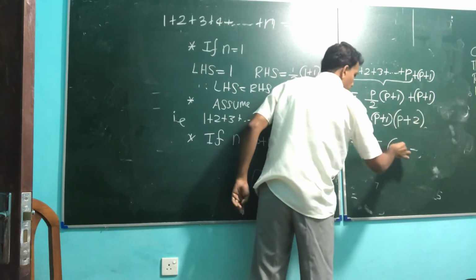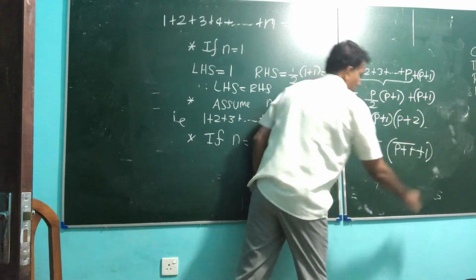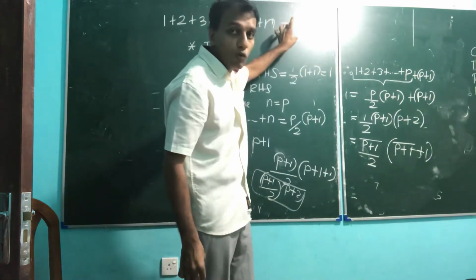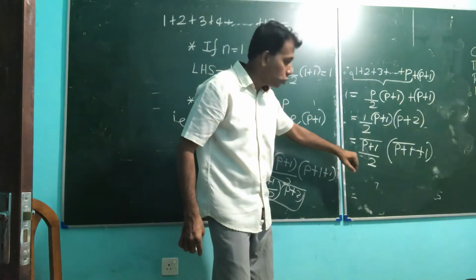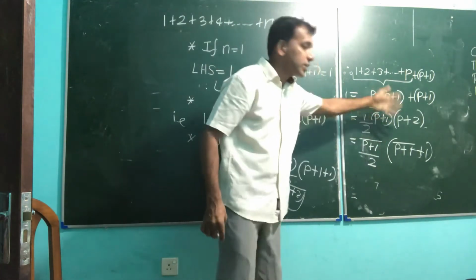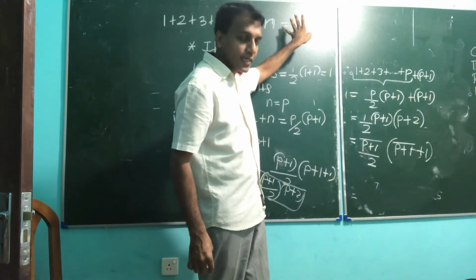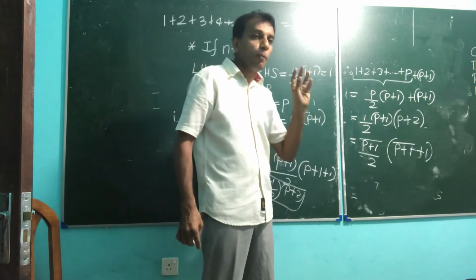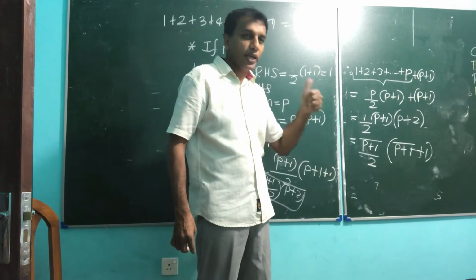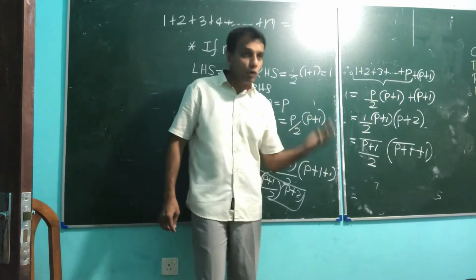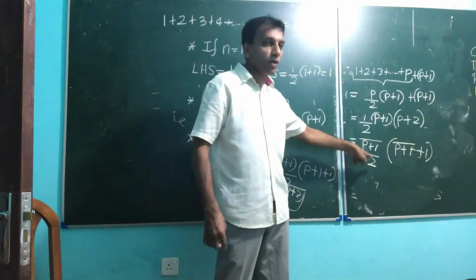Now the other one, p plus 2, can I write? P plus 1 plus 1. Okay, so for n equal p plus 1 pattern, p plus 1 by 2, p plus 1 plus 1. Complete p plus 2. So the original answer, if you apply n for p plus 1, that is this. So therefore n equal 1 true. We assume that n equal p true. Hence we complete p plus 1 is true.